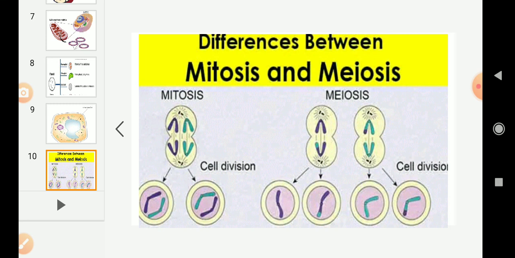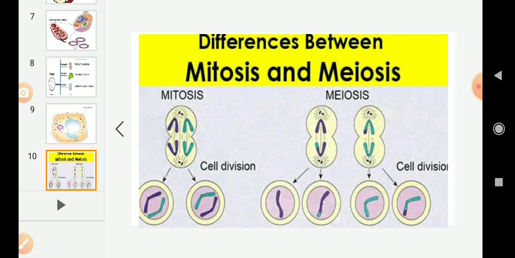In that first, that is mitosis, and second, meiosis. So what is mitosis and meiosis? Coming to first, mitosis. Each cell called the mother cell divides to form two identical daughter cells which have the same number of chromosomes, is called mitosis.